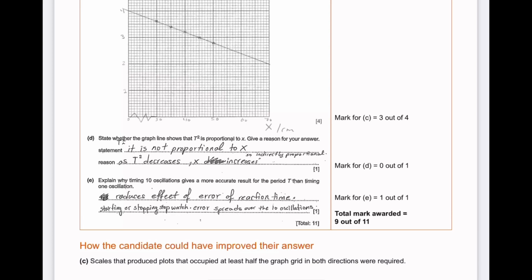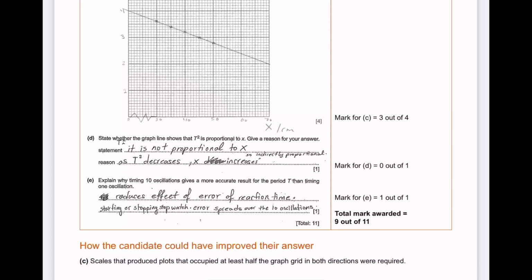That's exactly what they needed. They don't need to provide a reason why they did not give you the mark. This was according to the marking scheme. What we're doing right now is outside of the marking scheme. These things are not mentioned in the marking scheme. If they want the exact marking scheme answer, they're not going to write it down here. That's why we weren't given an exact reason for D.